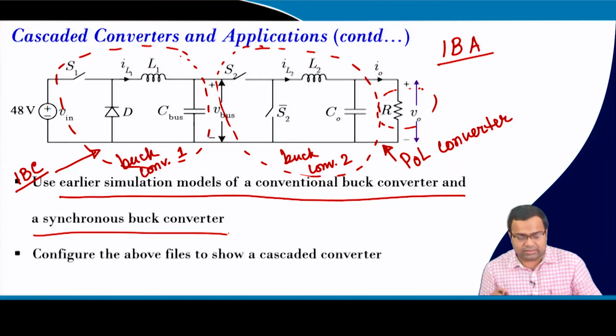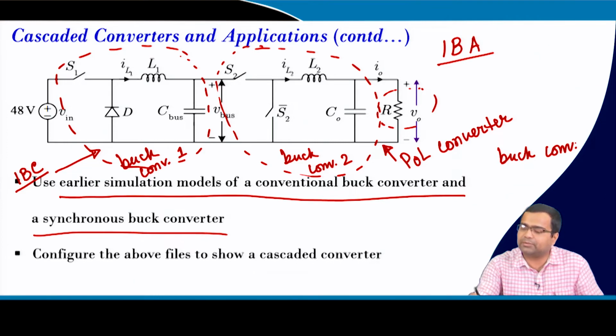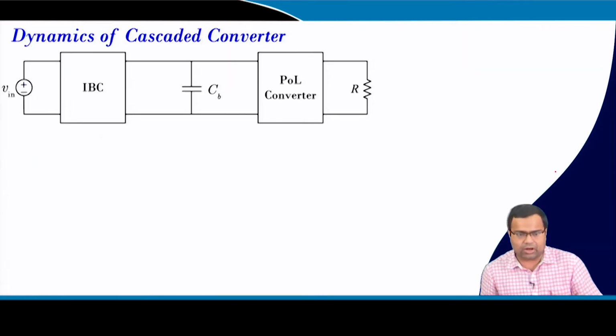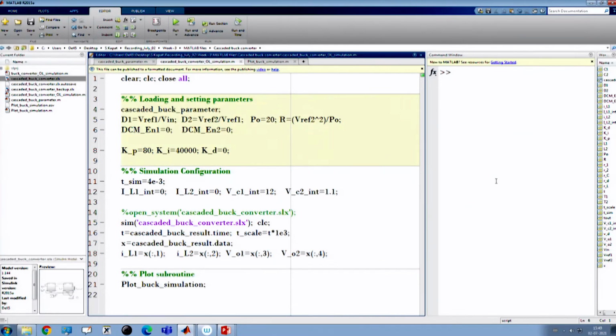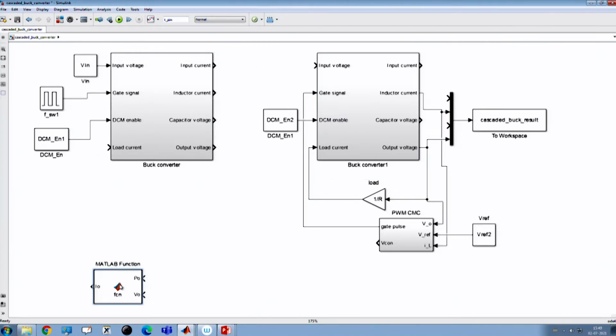Now, I will take one buck converter model in the Simulink MATLAB model, and I want to cascade them in order to develop this intermediate bus architecture. So, how to do that? Okay. So, in this MATLAB example, this is the example. If I remove everything, like I remove all this interconnection, for example, let us remove everything. So, initially forget about all this configuration.